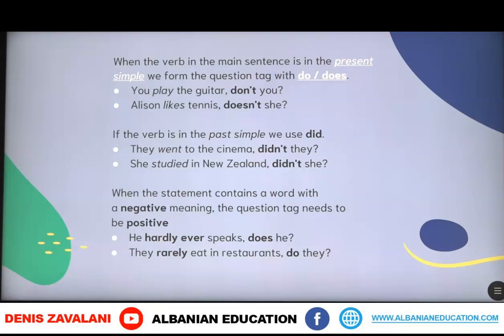When the negative statement, for example, is followed by expressions like hardly or rarely, then the question tag needs to be positive. As in the example, he hardly ever speaks. Does he? They rarely eat in restaurants. Do they? And so on. I would recommend that you follow other examples of question tags so that you can understand them better.